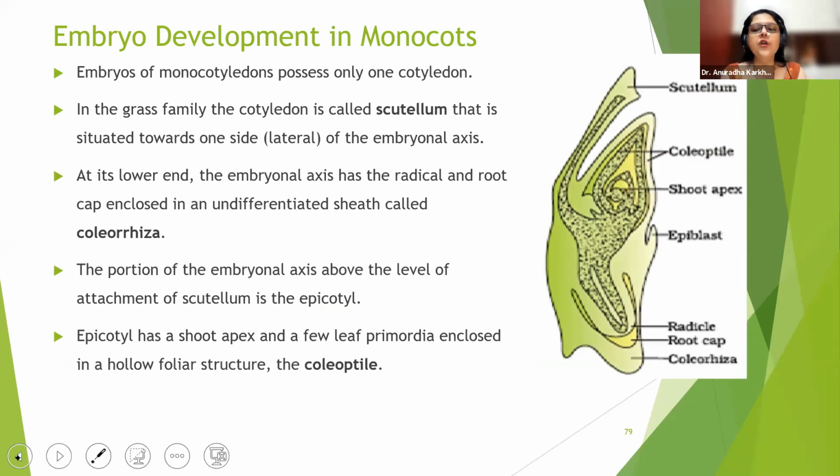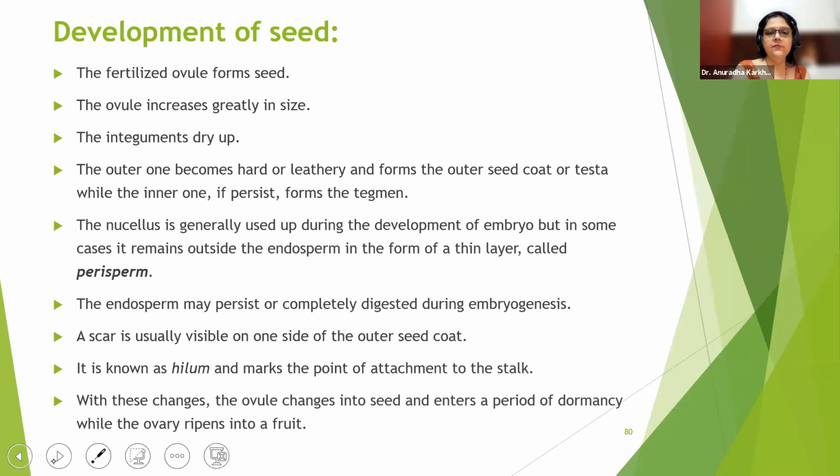So whenever, remember beta, whenever it's going to be called as a seed, that time always remember the ovule has got converted into the seed. So the ovule had two integuments. We have seen ategmic, unitegmic, bitegmic. याद है? Caruncle, aril is what we have seen. है ना? So now here what is it? Generally majority of the seeds are going to be having two seed coats. The outer would be called as the testa, the inner would be called as the tegmen. So please remember these words, testa and tegmen. Testa कैसा होता है? It's hard और leathery. And tegmen कैसा होता है? Inner है, थोड़ा पतला होता है.